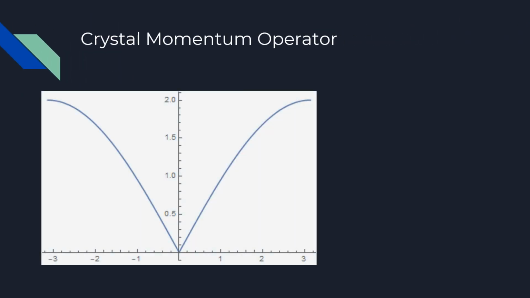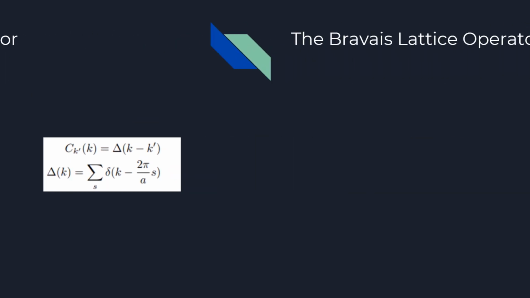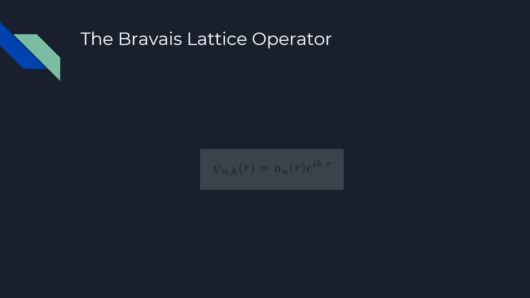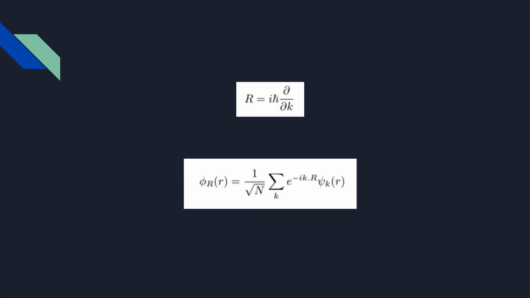We work in the momentum space, so the crystal momentum operator gives us a straightforward operator with eigenstates as delta functions at a given k prime. As the system is translationally invariant, the delta function must be at all the points with separation 2 pi by a from the given one. We now construct the position analog, which must be consistent with Bloch theorem. Just like in canonical quantum mechanics, x is i h cross dou by dou p, we take r to be i h cross dou by dou k. This should have eigenstates localized at lattice points.